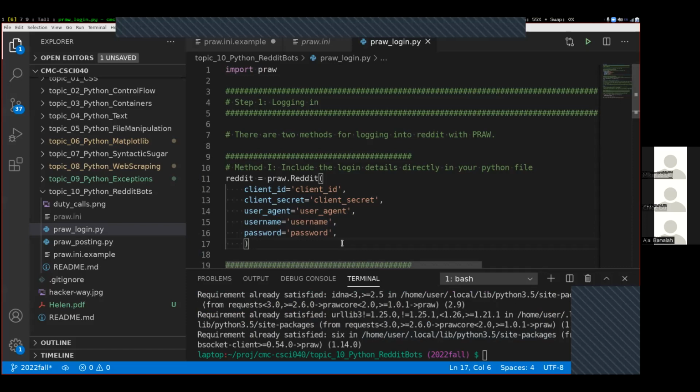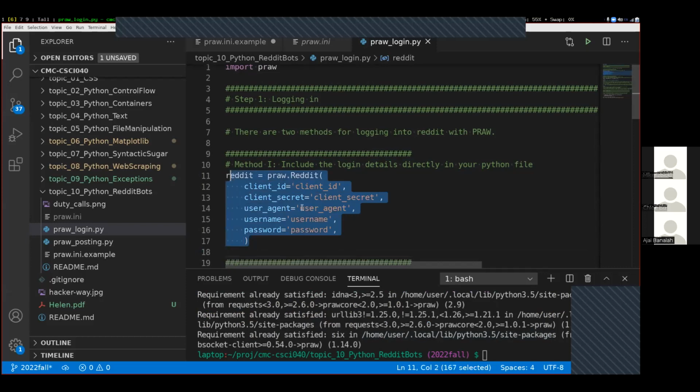There are two ways of logging in with this pra library. Every documentation you see will have documentation that looks like this, where the credential information is actually contained inside of the Python file. But this you should never do. Never include credentials in Python files.